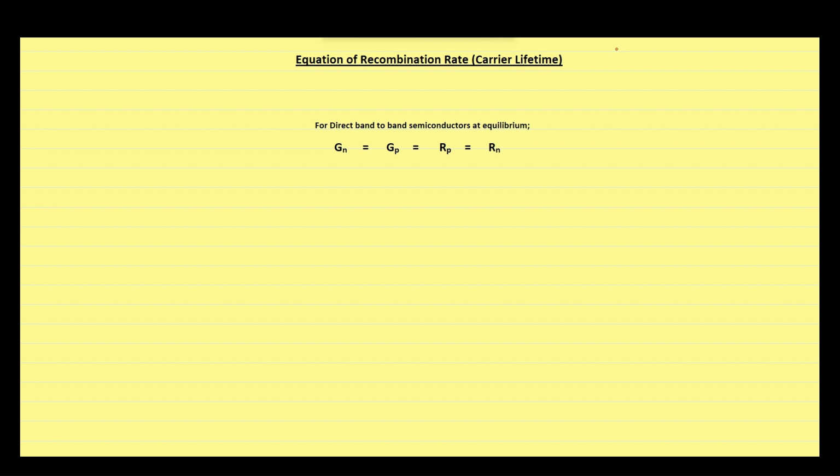I already taught you that for direct band-to-band semiconductors at equilibrium, the generation rate of free electrons is equal to the generation rate of holes, which is further equal to the recombination rate of holes and the recombination rate of free electrons. This equality sign comes because in direct band-to-band semiconductors, free electrons and holes always generate in pairs. Similarly, this equality sign comes because free electrons and holes always recombine in pairs. And this equality sign is because the semiconductor is at equilibrium.